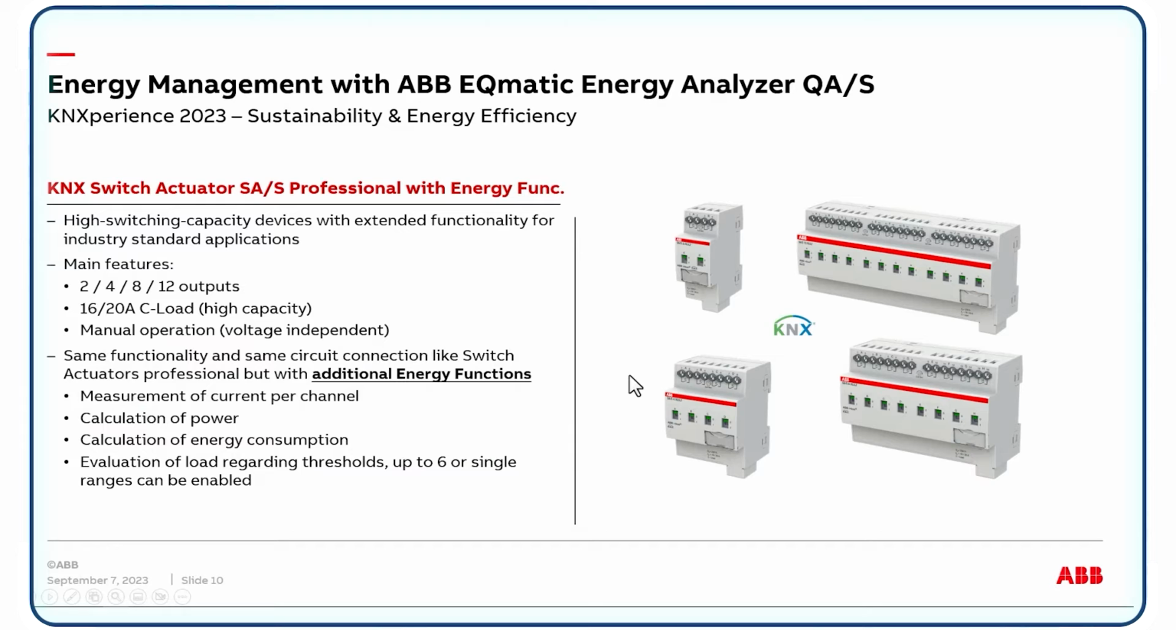We have a wide range, and we have a special range, the so-called professional. The professional actuators are for industrial applications with different numbers of outputs: 2, 4, 8, 12. We can switch a high capacity load with C load up to 20 amps. And we have additional energy functions built inside. It means per channel we measure the current, and then we can calculate the power and the energy consumption and send these energy values to the energy analyzer QoS.